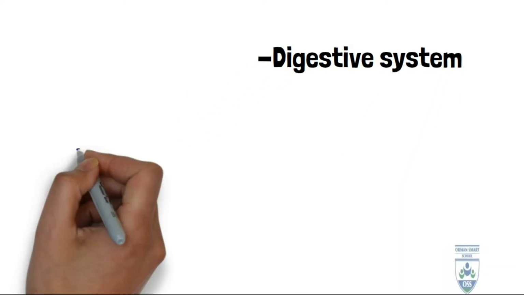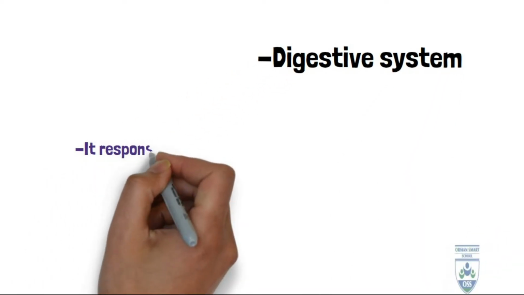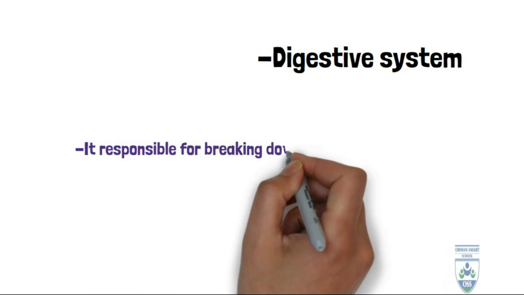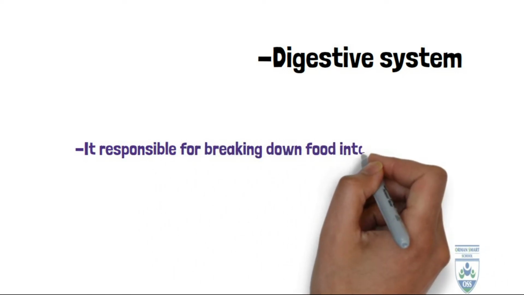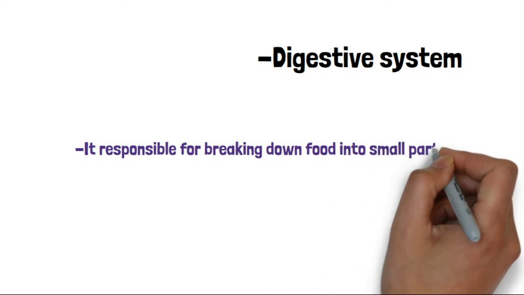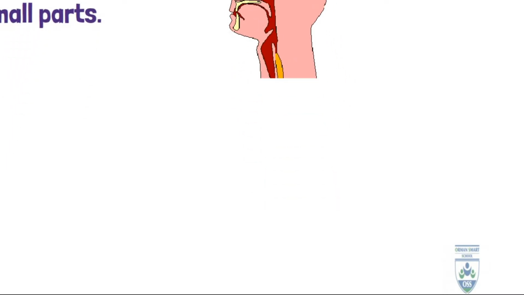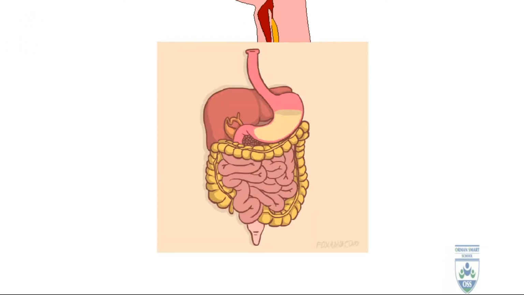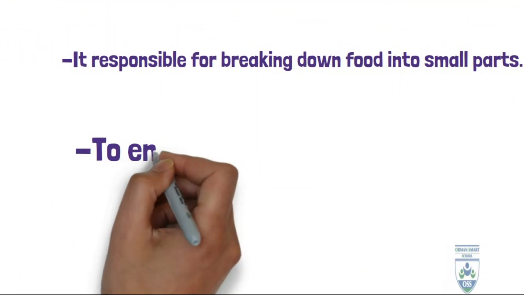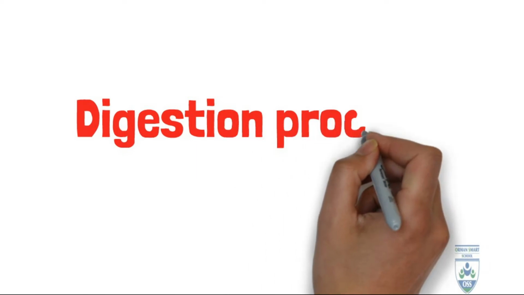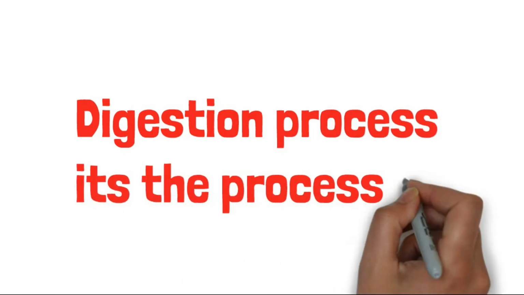Digestive system. What happens in the digestive system? It's responsible for breaking down food into small parts to get energy. To get energy from what? It enables cells to get the food and make energy for us.